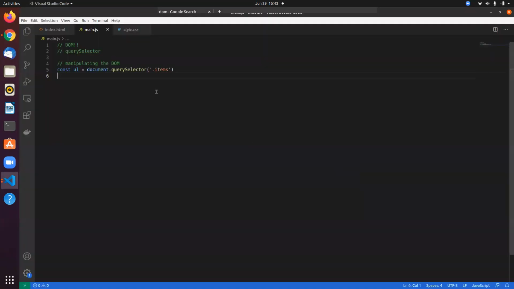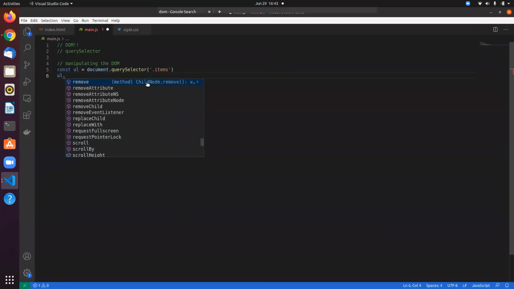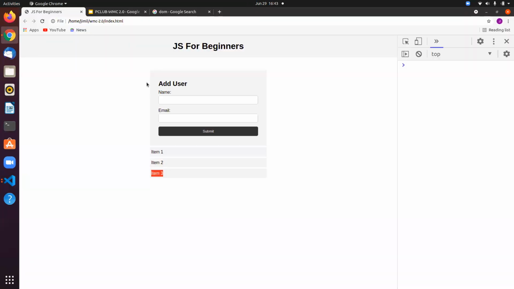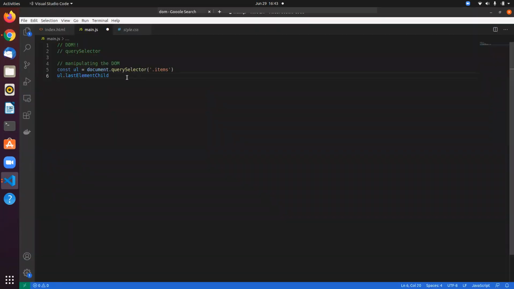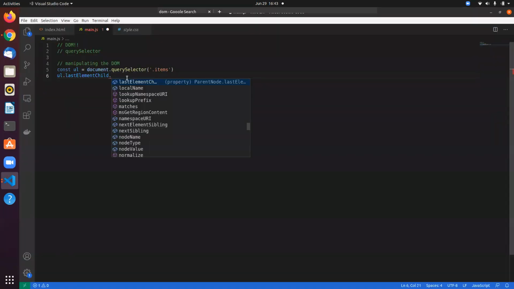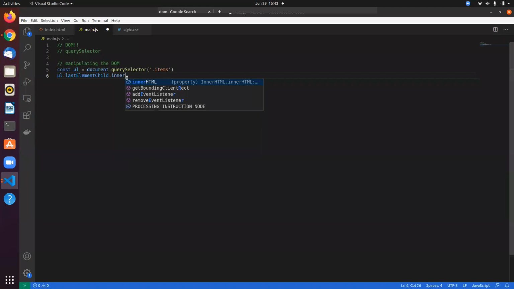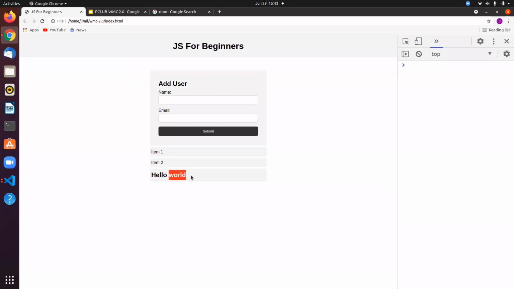So you can easily access the child element. Let's say the last child element. This is the last child element that we have, this is the last one. And let's say I want to change the HTML. So you can dynamically add HTML, you can have HTML tags in here. And let's do hello world. See, this text is dynamically rendered.